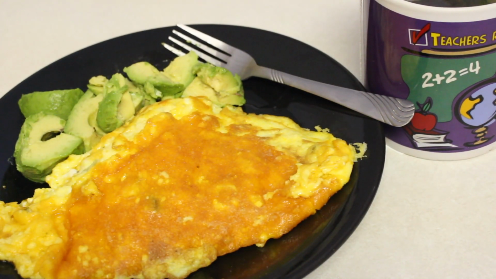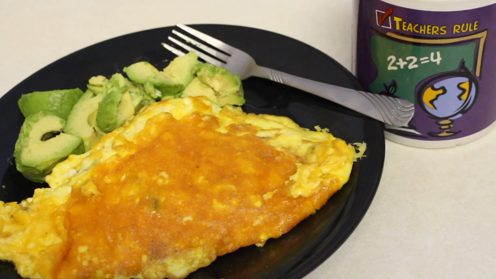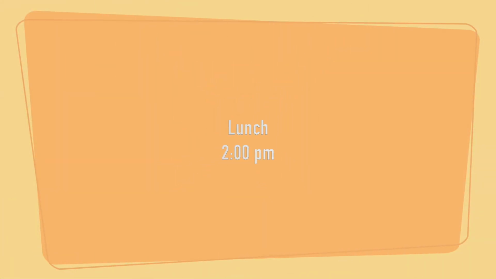And then I have 1 avocado and I have my green tea. Look at my mug. Yay. I've had that for years now. So that was breakfast, and I showed you what the net carbs and the fat were for this meal. On to lunch, that held me over until 2 p.m.